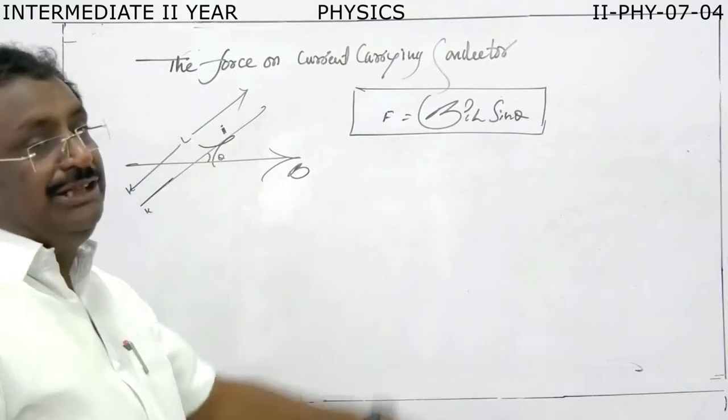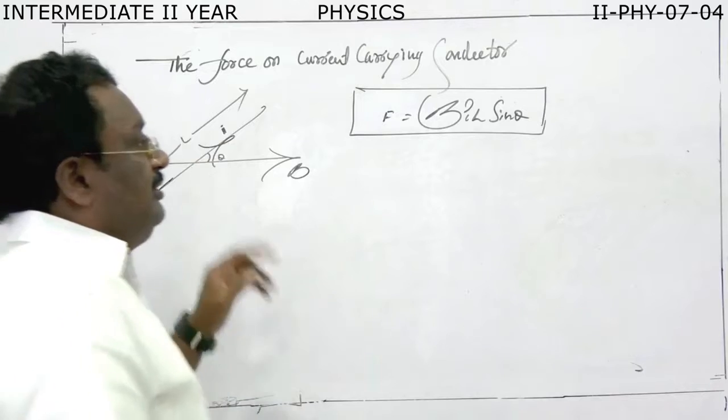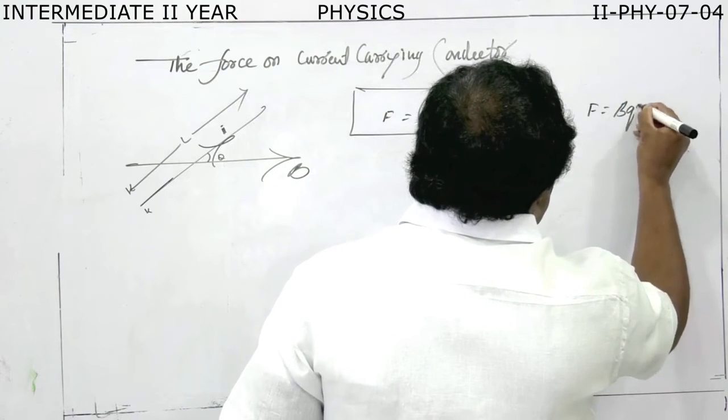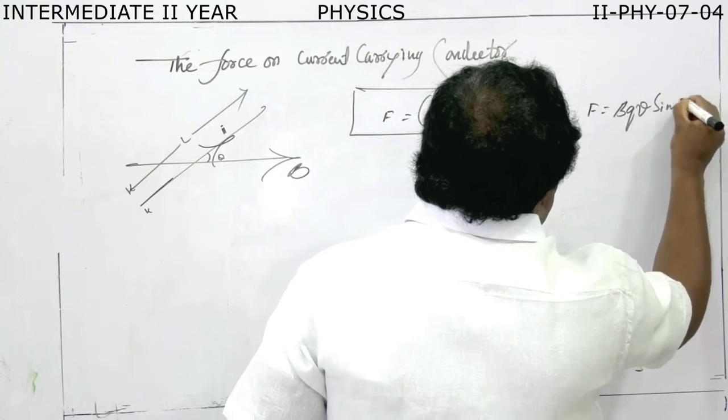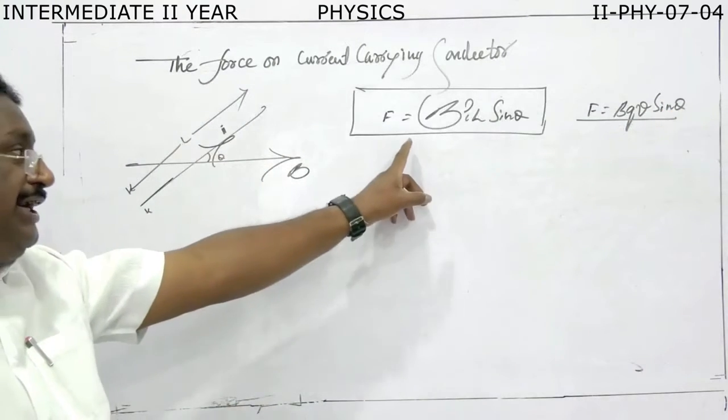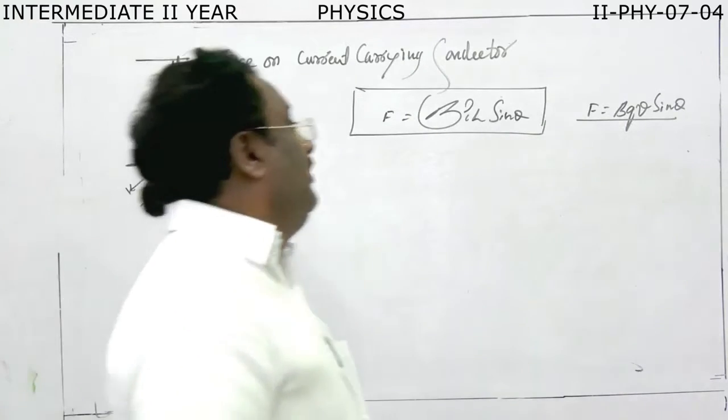So BIL sin theta. For a charge, F is equal to BqV sin theta, the force on a charge in a magnetic field.